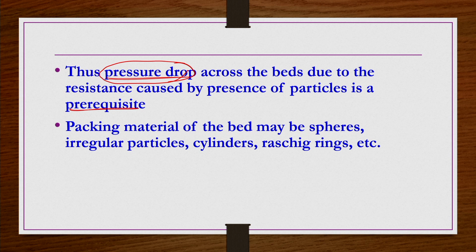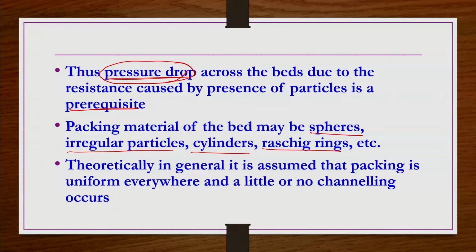Further, packing materials in general can be spheres, irregular crushed particles, small cylindrical particles, or small Raschig rings, etc. They can be anything. Usually, spheres, cylinders or crushed glass particles are in general used as packing material, right.